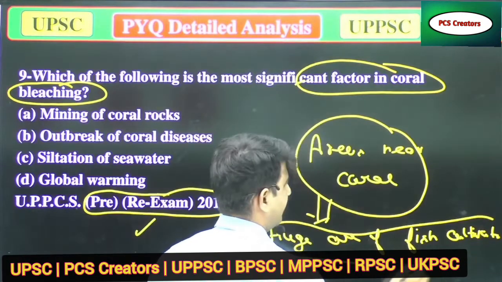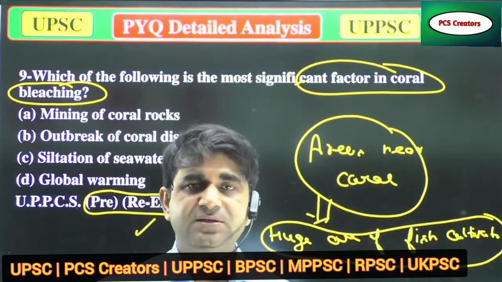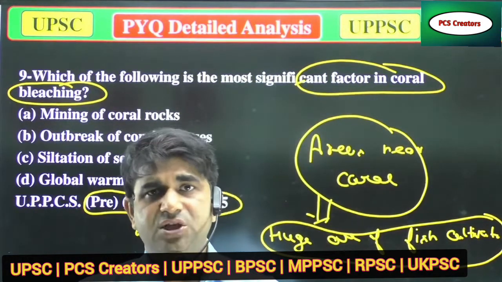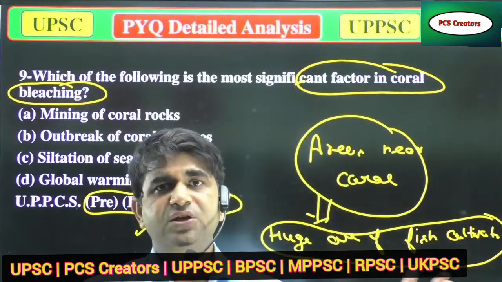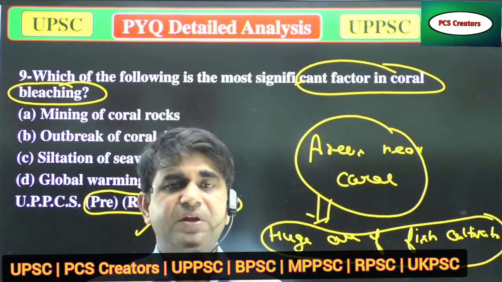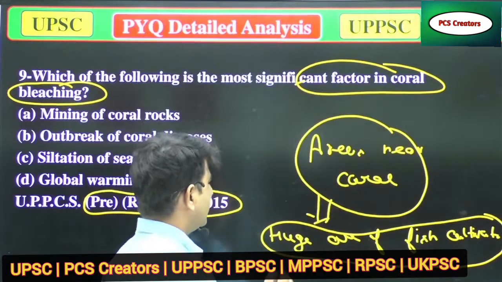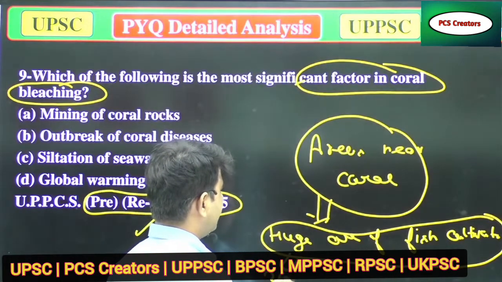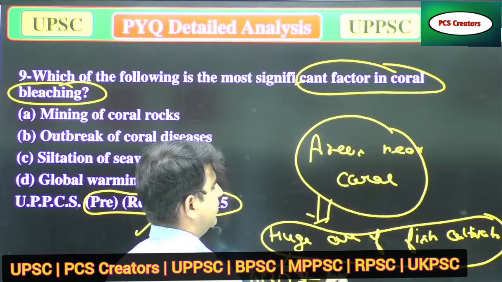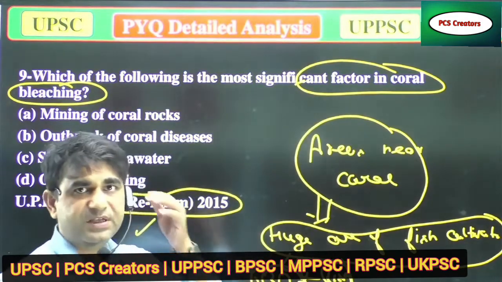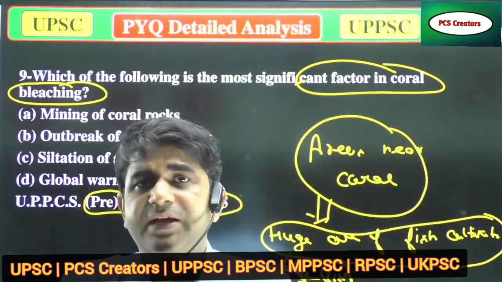The people who work with fish, the fishermen, the big fishermen and sellers, generally go to the areas where coral reefs are found, because in these areas there is a chance to catch more fish. About 30% of the world's fish are found near coral reefs. I think you have heard about the Great Barrier Reef of Australia.